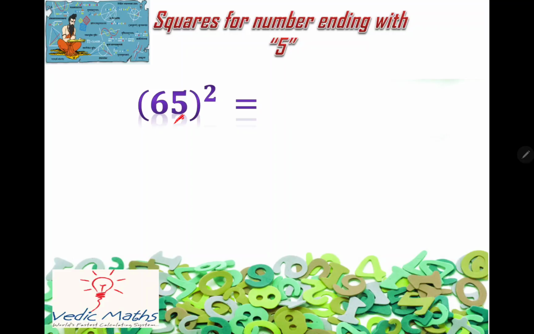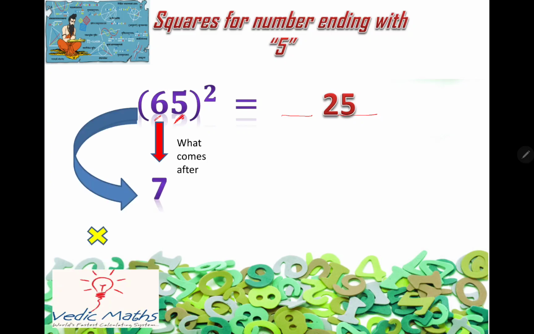I will write my answer in two parts. In the first part, what is the square of 5? 25. So I will write 25. Now the first number here is 6. What comes after 6, by my formula, one more than the number? One more than 6 is 7. I will multiply 6 and 7. 6 sevens are 42. That 42 I will write here. So my answer is 4225. So 65 square is 4225.